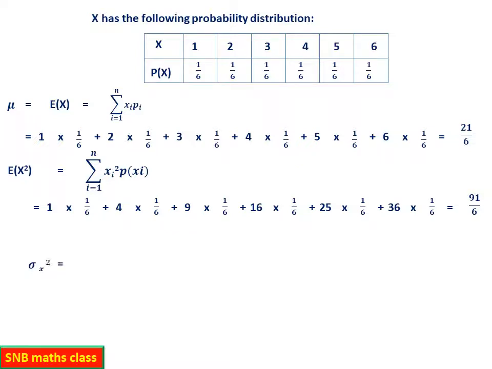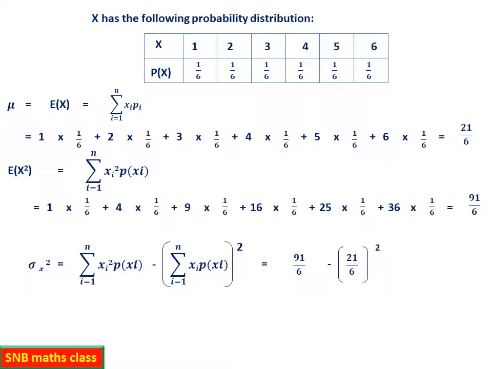Now what is the formula for calculating the variance? Sigma square equal to summation xi square p of xi minus, summation xi pi, the whole square. So this you have to simplify: 91 by 6 minus 21 by 6 the whole square. Simplify this one: 91 by 6 minus 441 by 36.